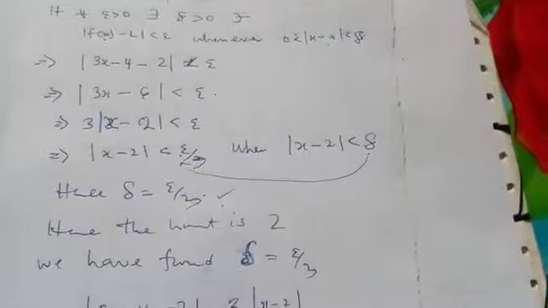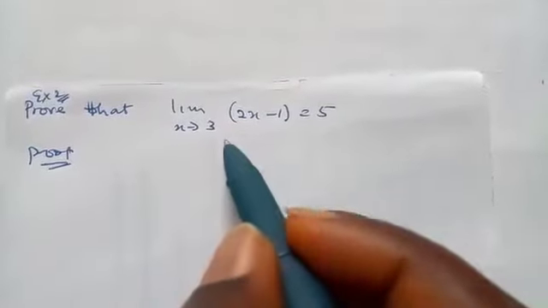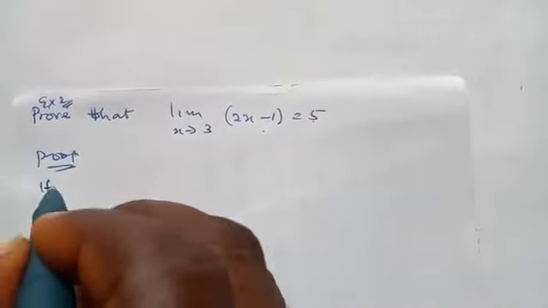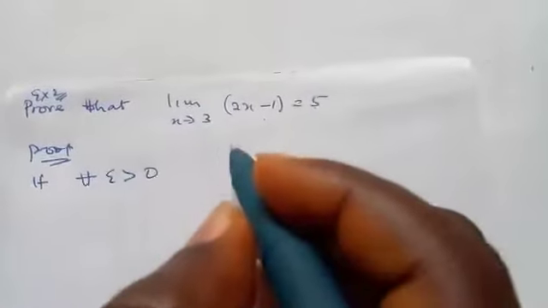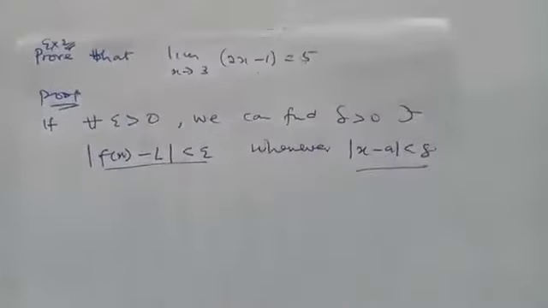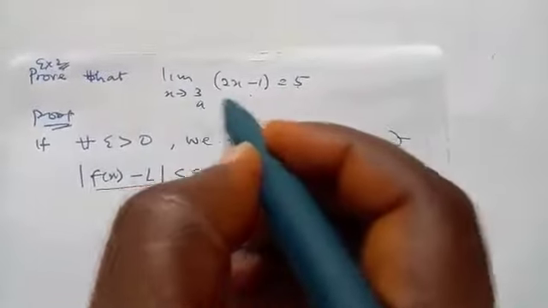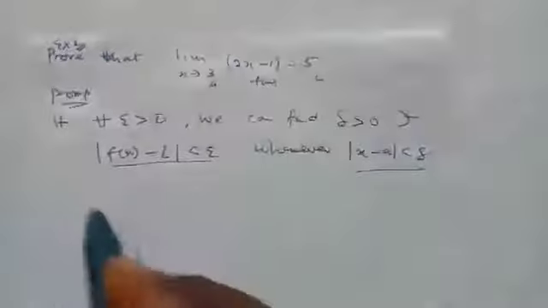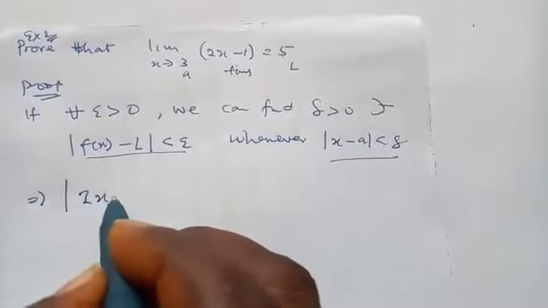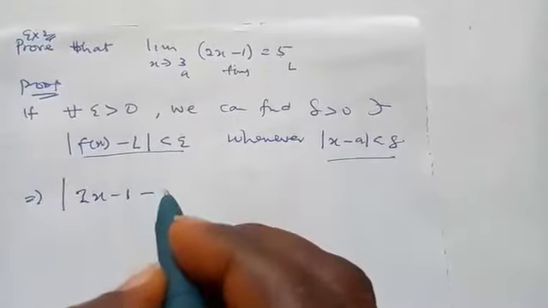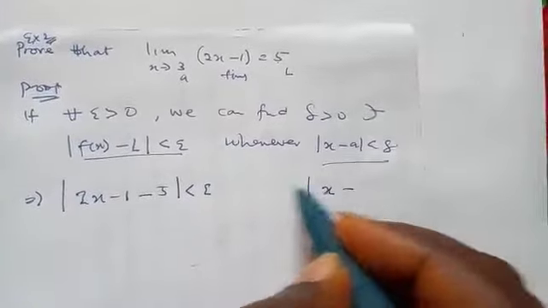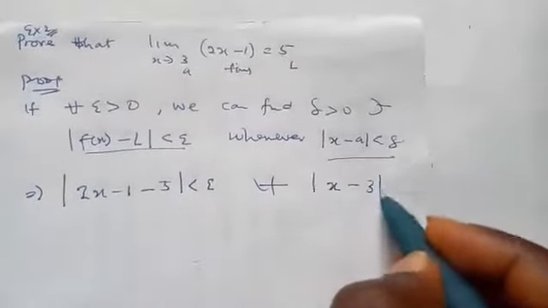Let's consider another example. Example 2. We want to prove that this limit is equal to this. As usual, you have to start from the definition. For every epsilon greater than 0, we can find delta greater than 0 such that this happens. That is by definition. So what we take note of is this is our a, this is our f, and this is our L. So we only need to start from this place. What we have there is absolute value of 2x minus 1 minus L, which is 5, is less than epsilon, for all x where absolute value of x minus a, our a is 3, is less than delta.